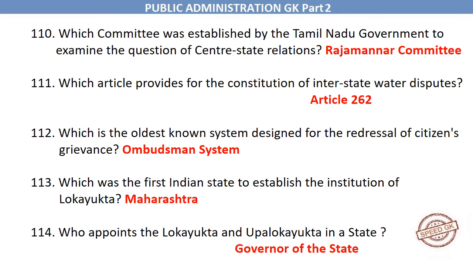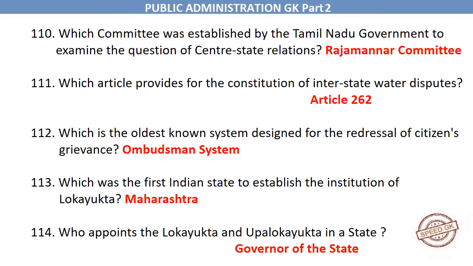Which article provides for the constitution of interstate water disputes? Article 262. Which is the oldest known system designed for the redressal of citizens' grievance? Ombudsman System. Which was the first Indian state to establish the institution of Lokayukta? Maharashtra. Who appoints the Lokayukta and Uplokayukta in a state?